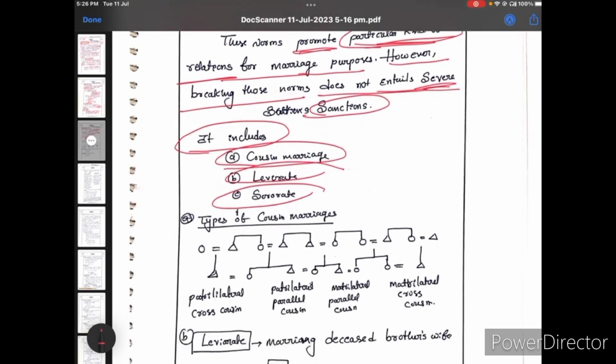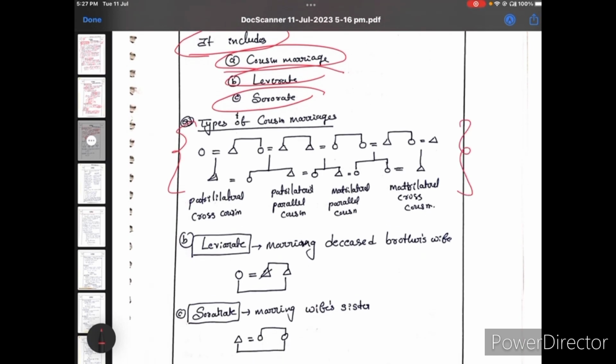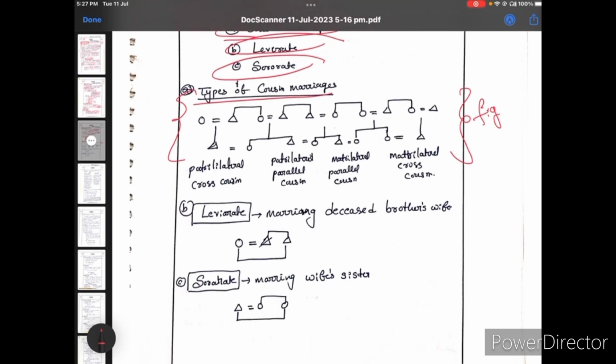So come to the diagram. This diagram is important. If you give a figure or any representation like this, you will get more marks because it gives complete information about what we are explaining. Here are the types of cousin marriages: patrilateral cross cousin and parallel cousin, and matrilateral parallel and matrilateral cross cousin.